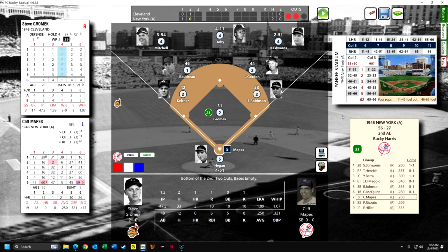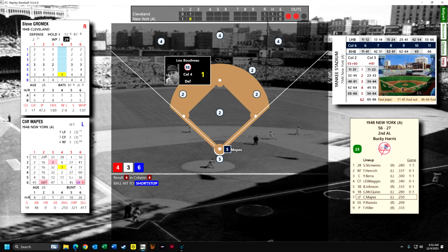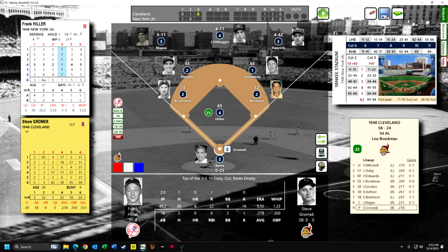And now Cliff Mapes, I think that's how you pronounce his name, who didn't play much, but they've been putting him in left field. I think he also is a catcher. No, he's an outfielder. He's fast. He can run fast. Boudreaux is an excellent shortstop, and he is able to get the third out.